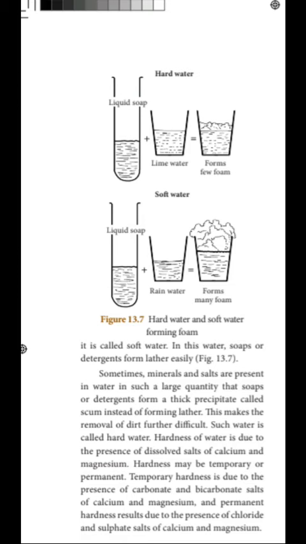So, what are the minerals for the temporary hardness? Temporary hardness is due to the presence of carbonate and bicarbonate salts of calcium and magnesium. For permanent hardness, it is the presence of chloride and sulfate salts of calcium and magnesium.